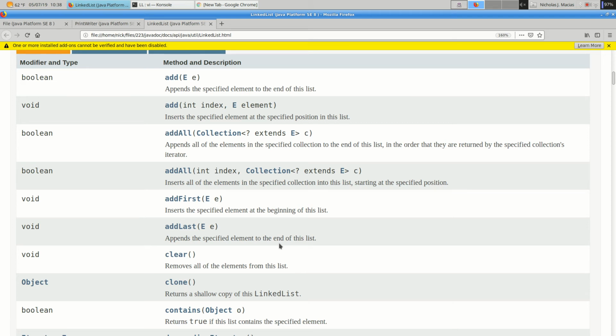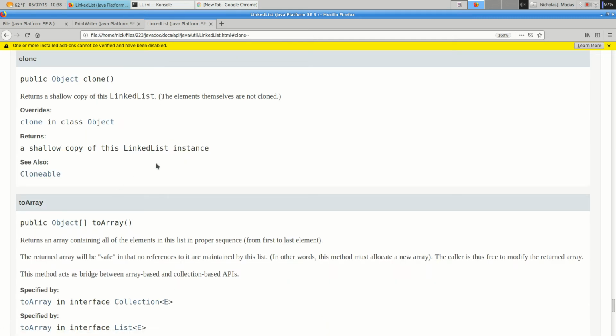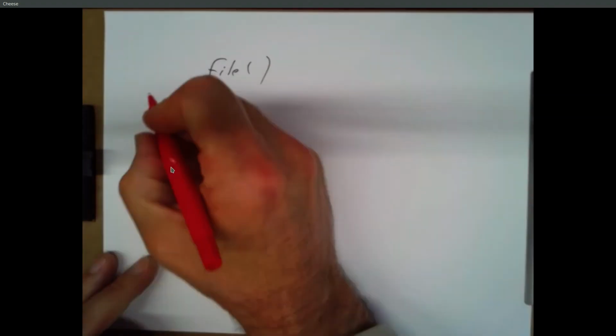So clone is an interesting method. It returns a shallow copy of this linked list. The elements themselves are not cloned. So if I have a linked list of integers and I make a clone of it, here's the idea.